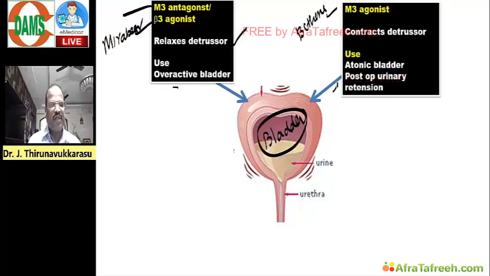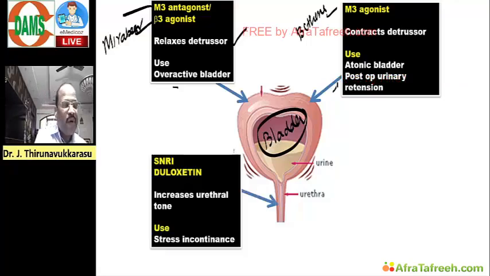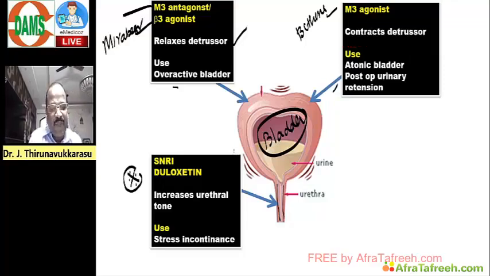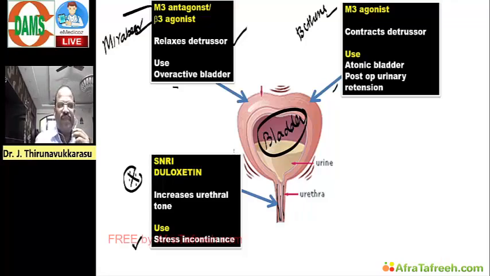And then we have one very important must-know SNRI, duloxetine. Duloxetine causes constriction of the urethra, thereby useful for stress incontinence, urinary stress incontinence.